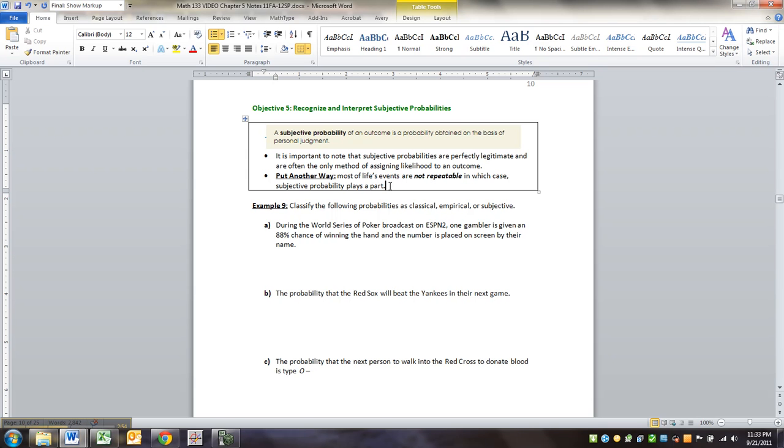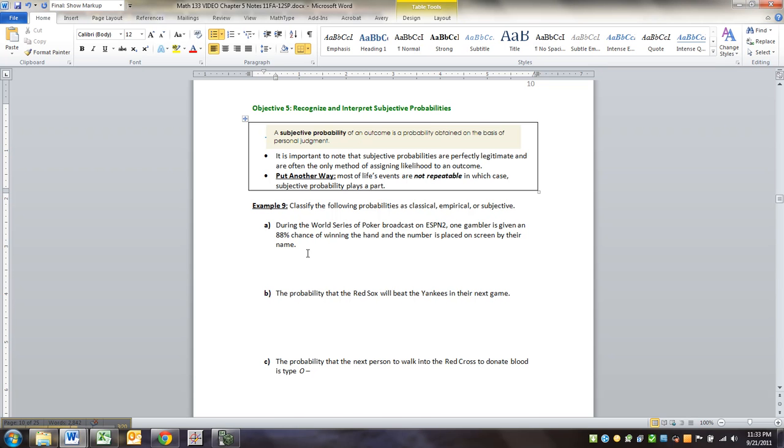When that happens, for whatever reason, you have to kind of make an educated guess about what you think your chances are. So, for example, I get stuck in a cave somewhere. What are my chances of survival? It's not like I'm going to be stuck in a cave multiple times in my life. So I can't really make an empirical guess.